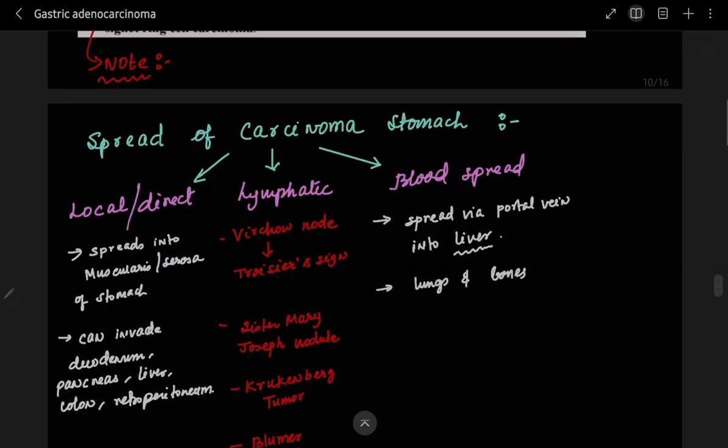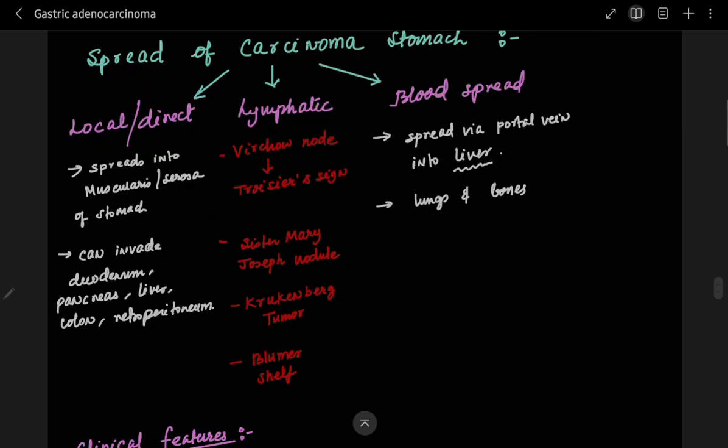So my friends, up to this point I have told you the etiology, the pathogenesis, some classifications, and their gross and microscopic features. I hope that it's clear for all of you. Now coming to the most important thing: how does it spread? How does carcinoma stomach spread to other parts of our body? Any spread we write under the headings local or direct, lymphatic, and blood spread.